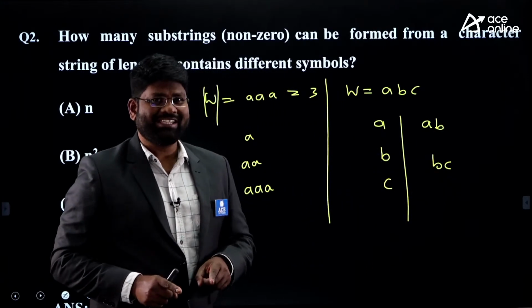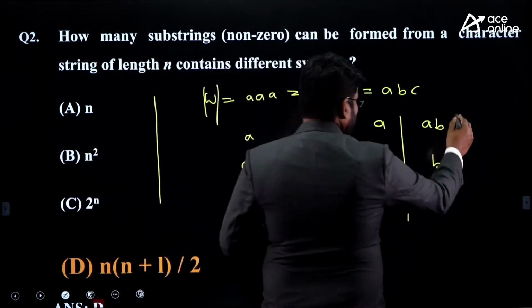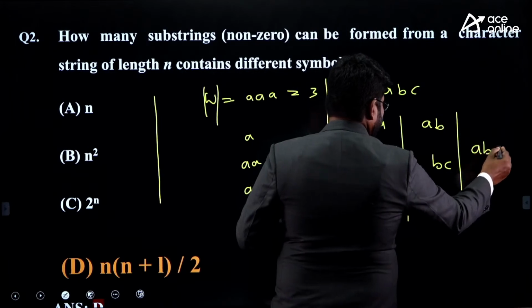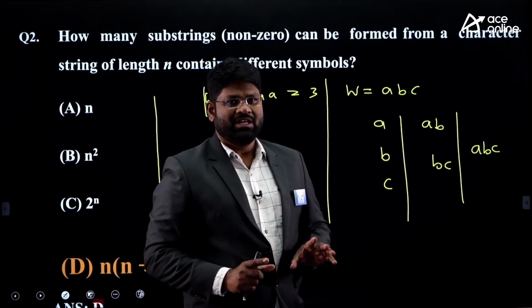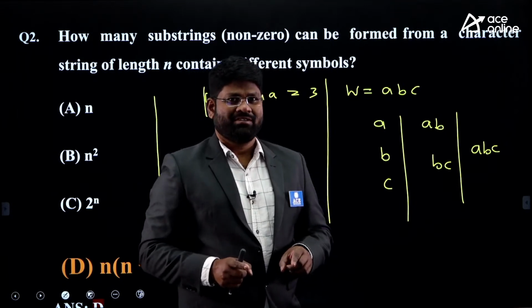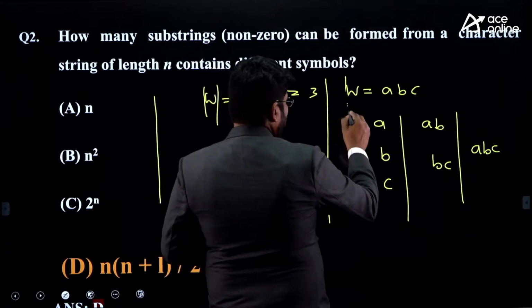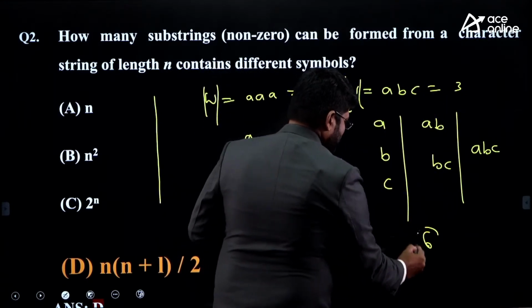But you cannot take AC because it's not continuous symbols. And finally, you can take ABC. This is the length 3 substring. Altogether, you have 6 substrings.